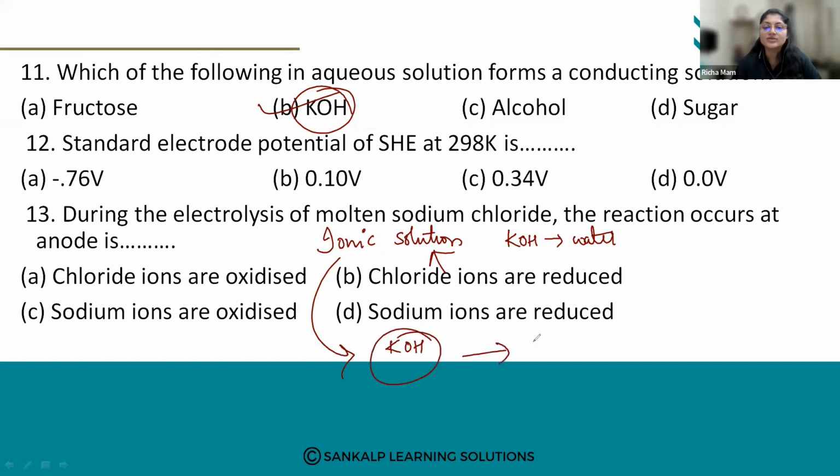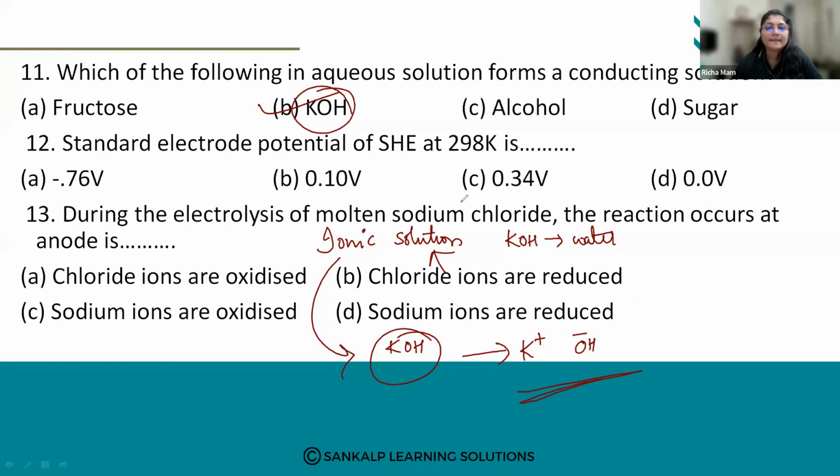So what ions do they have? K plus ions and OH minus ions. Because of these ions, they can conduct electricity. When you add KOH in water, it will split into K plus ions and OH minus ions. Because these ionic solutions have the capability to conduct electricity, the answer is B.